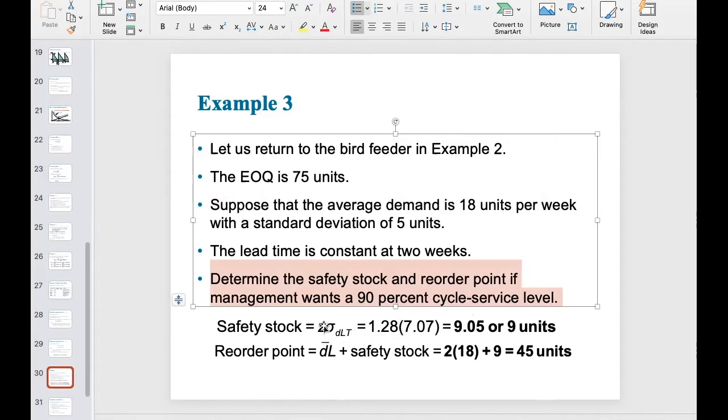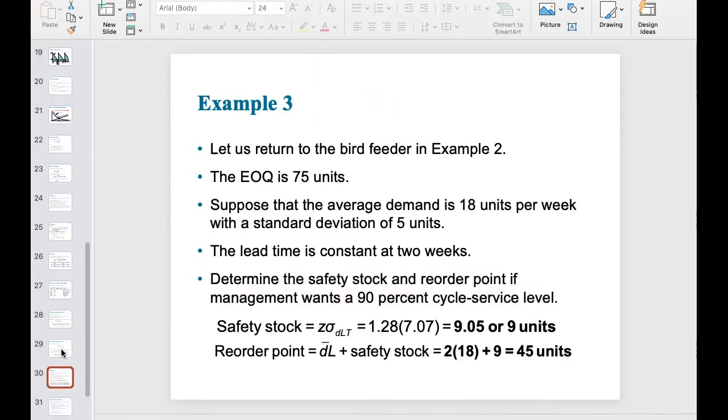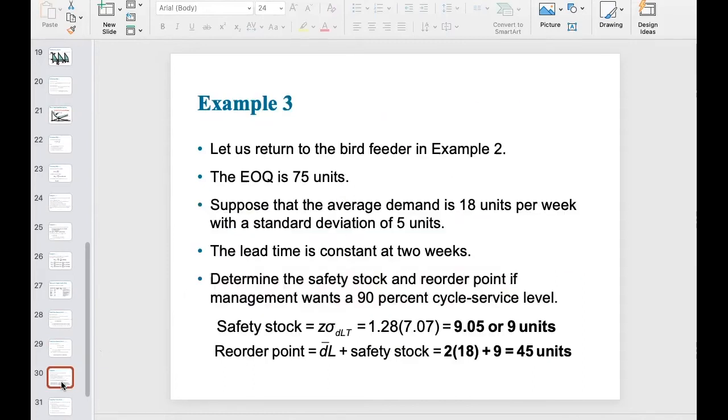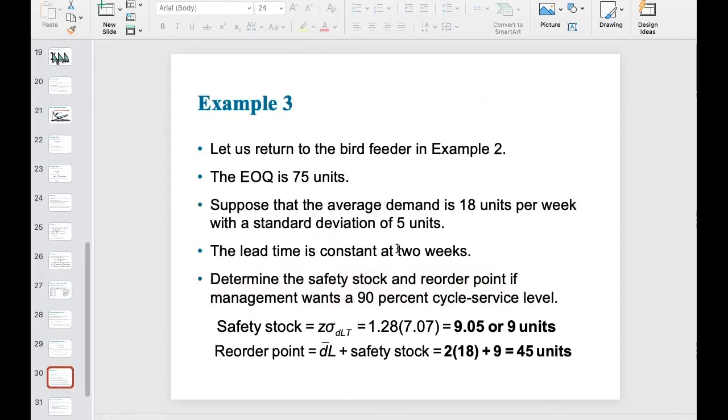And for sigma DLT, how do you get this sigma DLT? Very easy. Based on this specific equation, the information context already tells you sigma D is 5 units. And the lead time is 2 weeks.